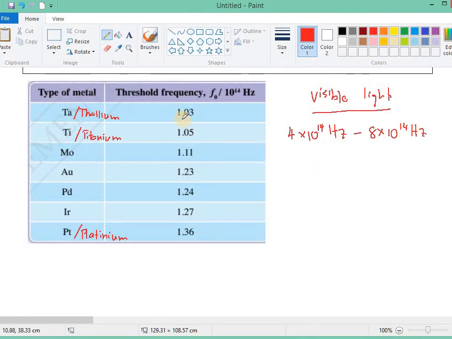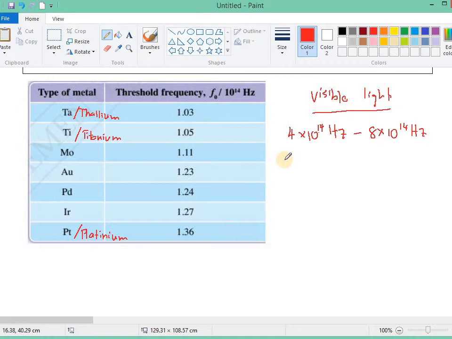So as you can see, the threshold frequency is 1.03 times 10 to the power of 14 hertz. So from this range of frequency of visible light, we can see that the threshold frequency of this metal is only 1.03 to 1.36 times 10 to the power of 14 hertz.